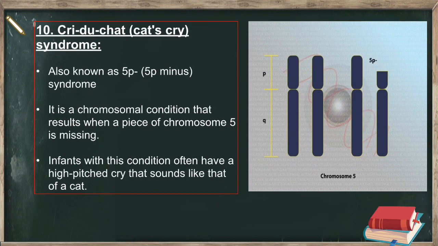The 10th genetic disease is Cri du chat, or cat's cry, syndrome. Also known as 5p minus syndrome. It is a chromosomal condition that results when a piece of chromosome 5 is missing. Infants with this condition often have a high-pitched cry that sounds like that of a cat.